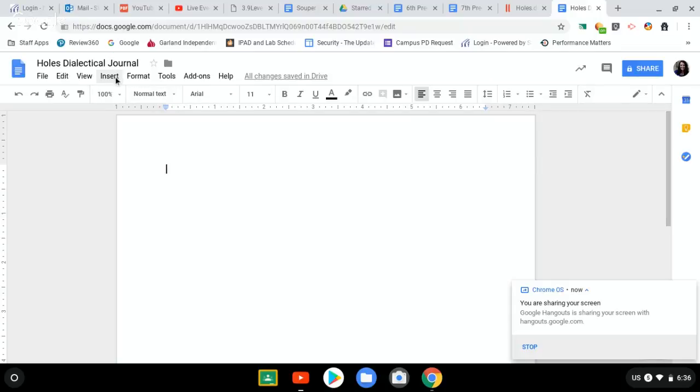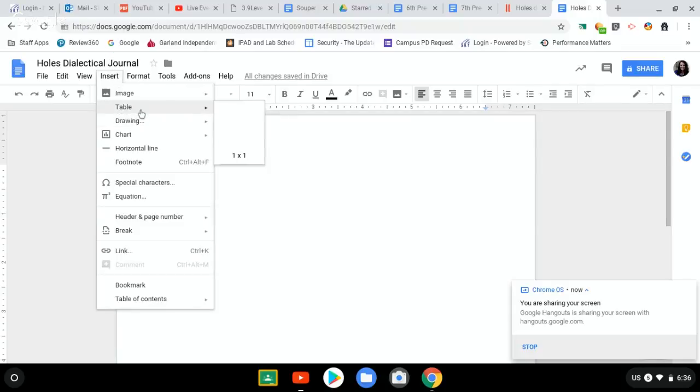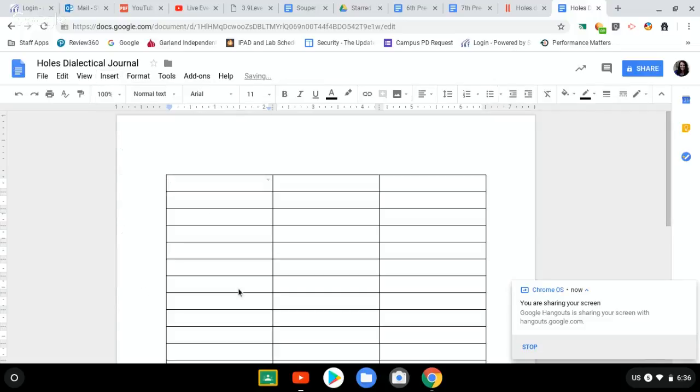You're going to press Insert. You're going to hover over Table. Then you're going to hover over 3 boxes across, and it'll only let you go to 20. You will need 50 entries for this journal. Then once you've done 3 across and 20 down as far as you can go, you'll be left with a chart that looks like this.